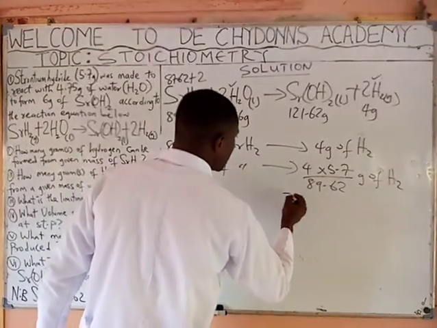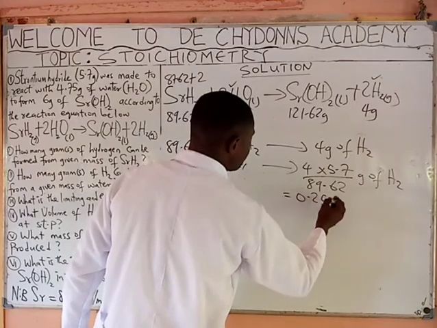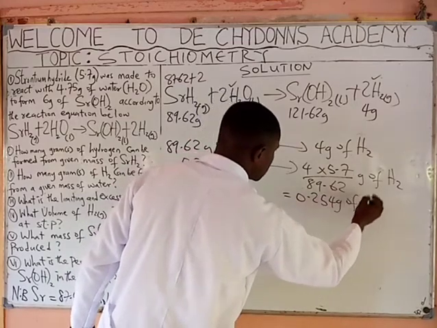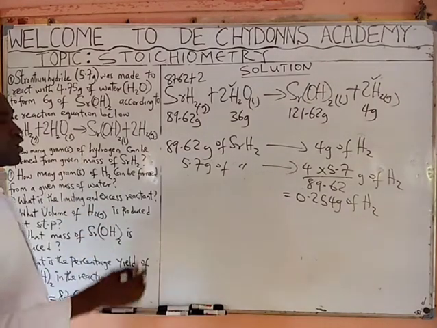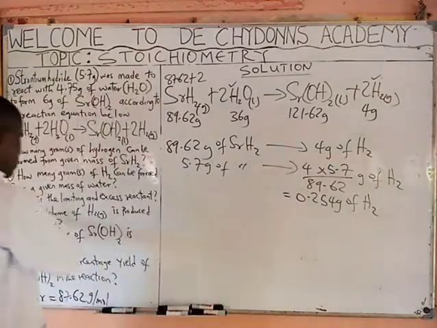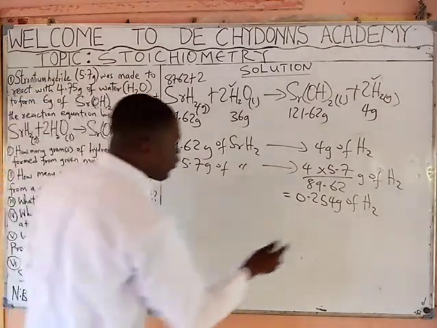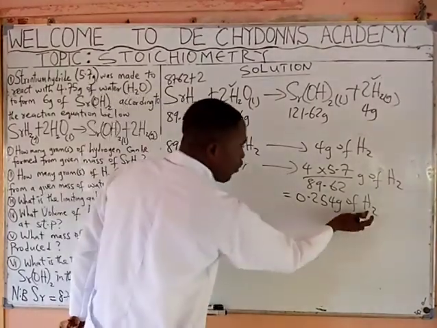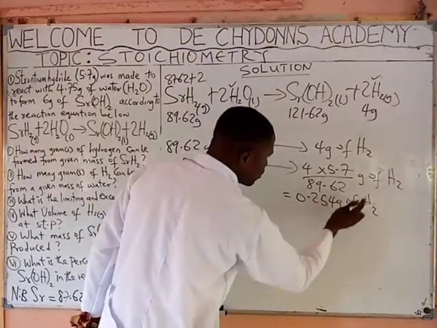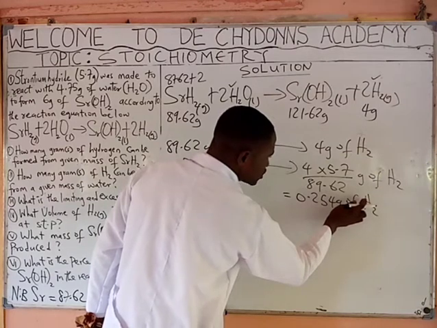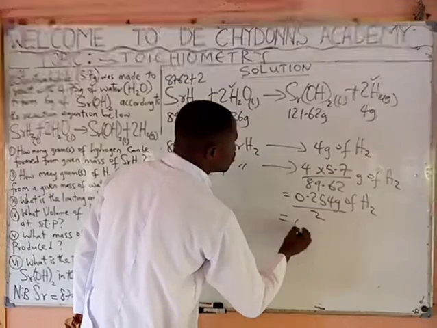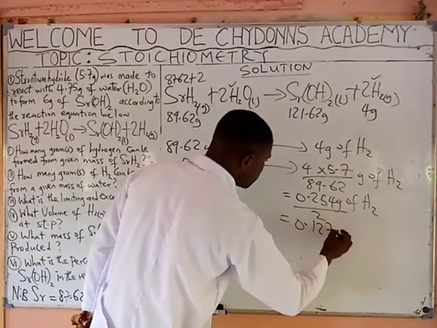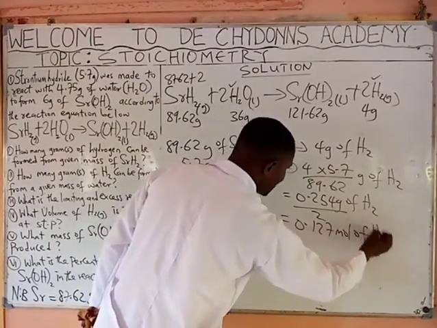It will be giving us 0.254 grams of hydrogen if you press it in your calculator. Then, to get it in moles, because they say we should get the volume, it means that we have to convert this to mole. What is the molecular mass of hydrogen? Atomic mass of hydrogen is 1 times 2. This divided by 2 will be giving you 0.127 mole of hydrogen gas.